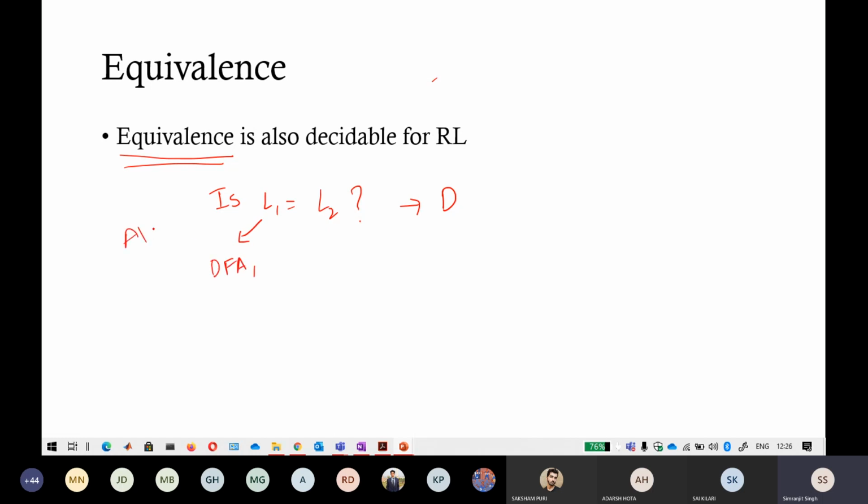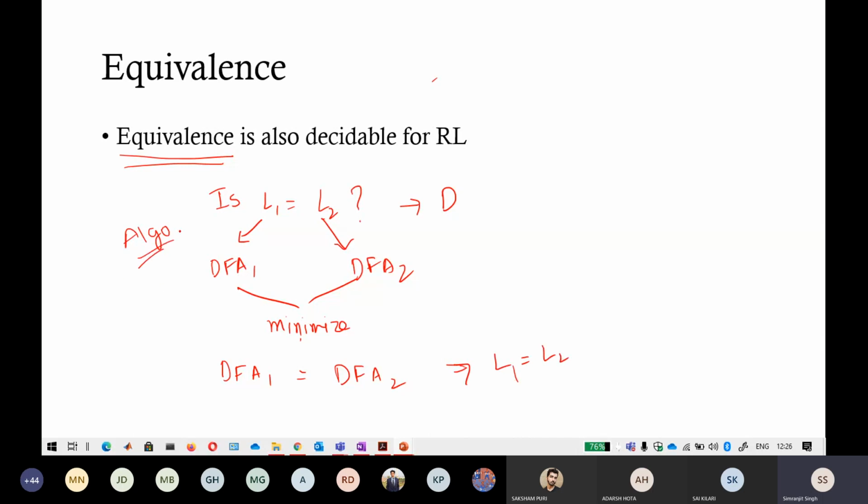So if you want to go with the algorithm, because this is a regular language, because I'm only talking about the regular language here, so this L1 is regular. So I can draw a DFA for this L1, and I can draw a DFA2 for this language L2. Then I minimize both of these DFAs. After minimization, if DFA1 is equal to DFA2, then you can directly say that L1 is equal to L2. So there is also an algorithm that exists that solves this problem.